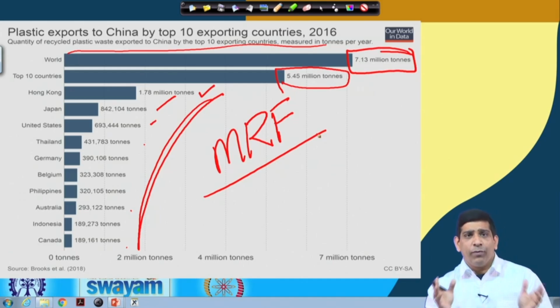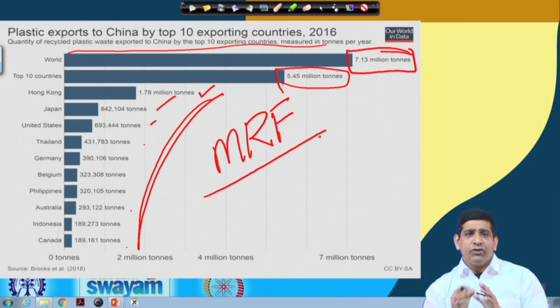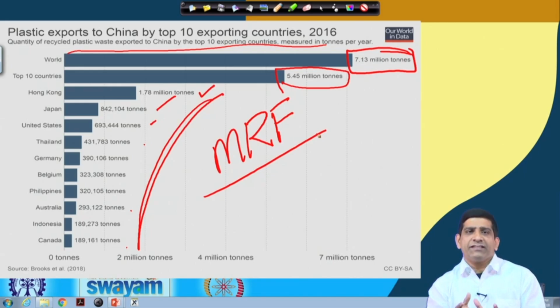And since it's a global, open economy, people can bid for that recyclable plastic waste, and whichever country or company bids the most gets that particular material. Since China does a lot of manufacturing and needed those plastic materials, they were bidding for that plastic from these developed countries, and it was getting into China.